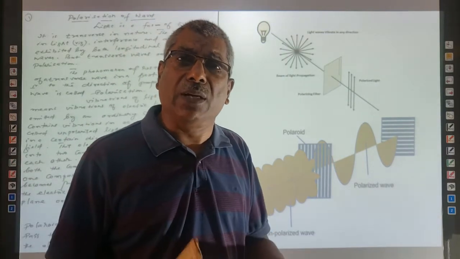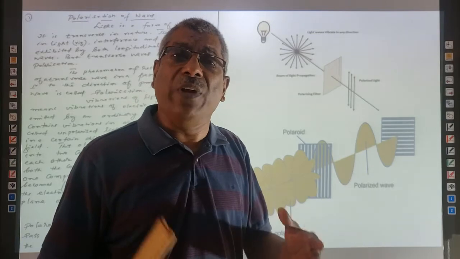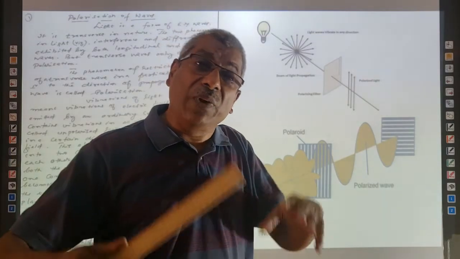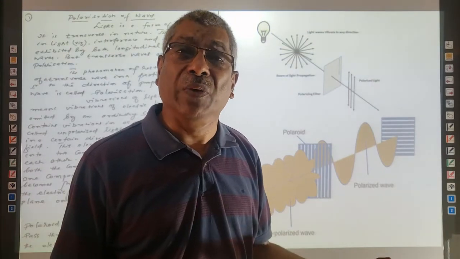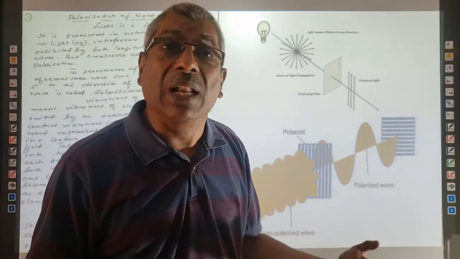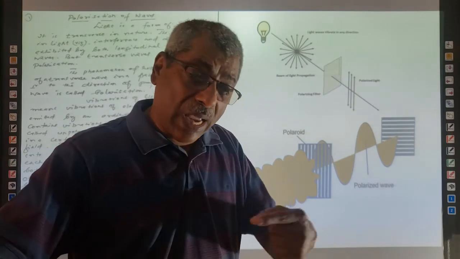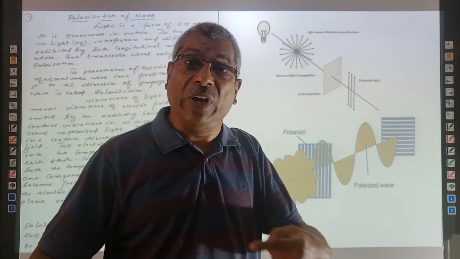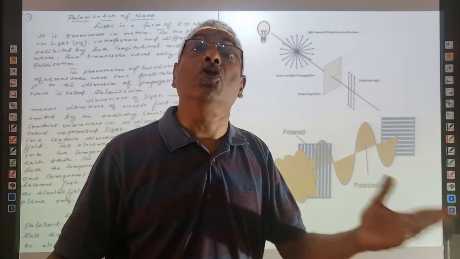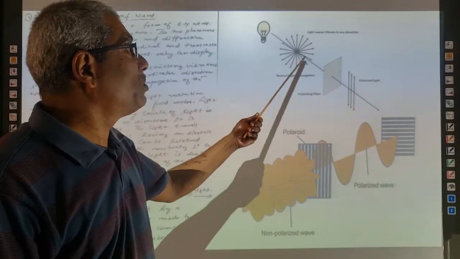Now I will tell you how light contains electric field vectors vibrating in all possible directions. Any source of light contains a large number of atoms. Every atom contains many electrons. Every electron is vibrating, so every electron is producing electromagnetic waves with the electric field vector lying in a particular plane. So light produced by any source contains electric field vectors vibrating in all possible directions. That is shown by this diagram.